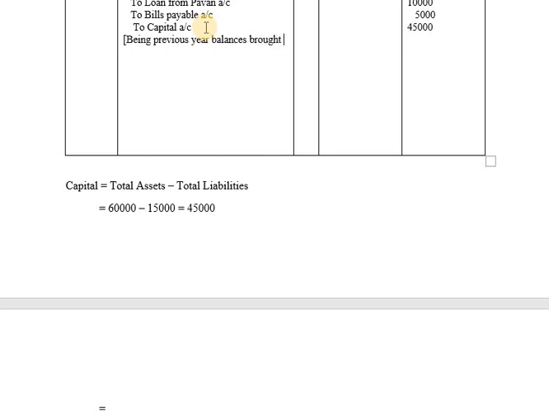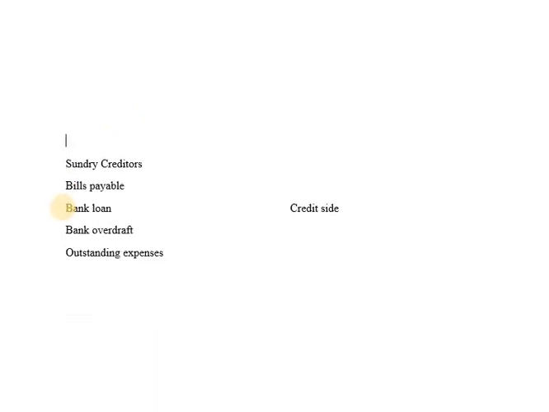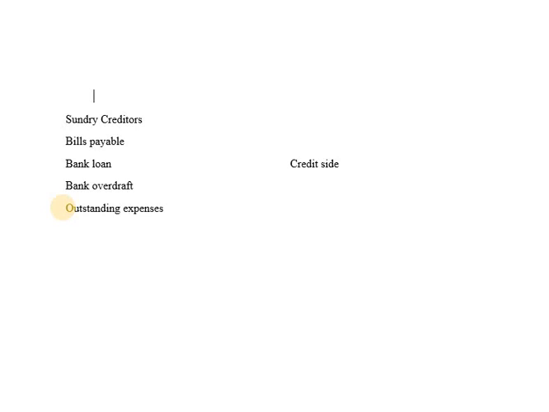Remember these 5 names: sundry creditors, bills payable, bank loan, bank overdraft, outstanding expenses. These names will be recorded on credit side, and instead of bank loan, in this problem it is given as loan from Pawan. It means that instead of taking loan from bank, we are taking loan from Pawan. As bank loan is a liability, similarly loan from Pawan is also a liability.